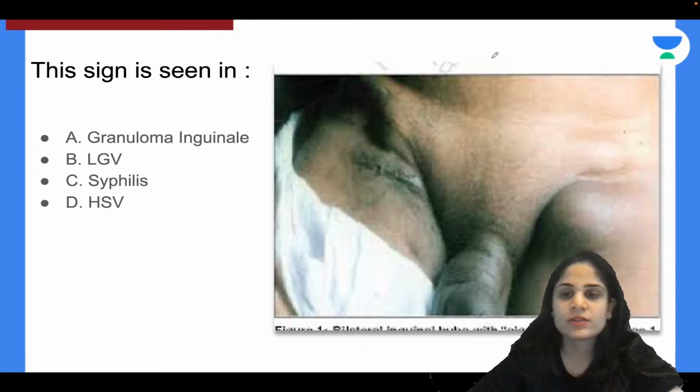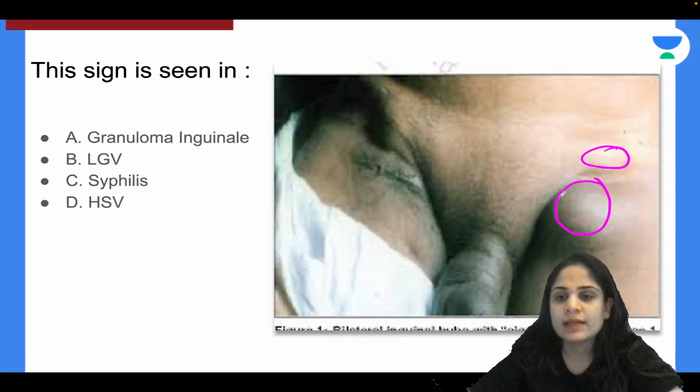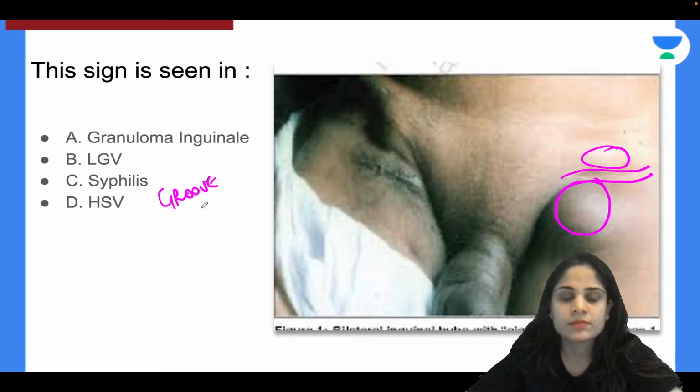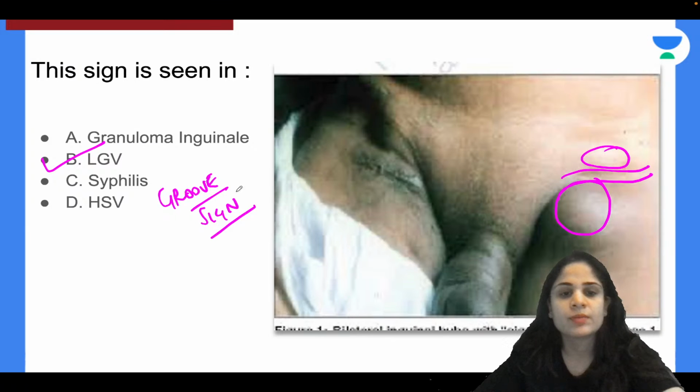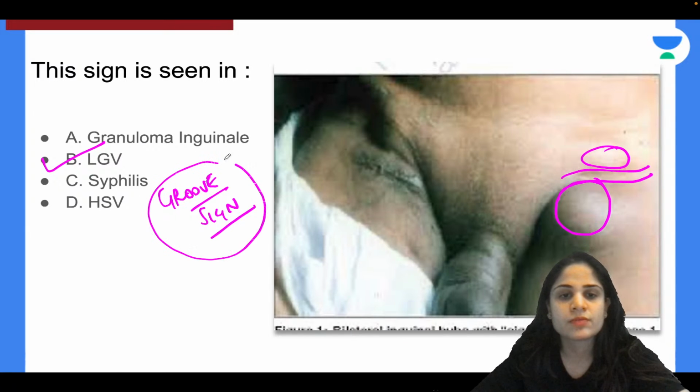Yes, absolutely correct. So what you see over here is your inguinal lymph nodes and your femoral lymph nodes which are enlarged, and in between the enlarged lymph nodes there is a gutter. This gutter is also called a groove. So this is called the groove sign. Okay, this is called the groove sign or gutter sign. Now this groove sign is seen specifically in a disease called lymphogranuloma venereum. So in lymphogranuloma venereum you will see the presence of the groove sign.